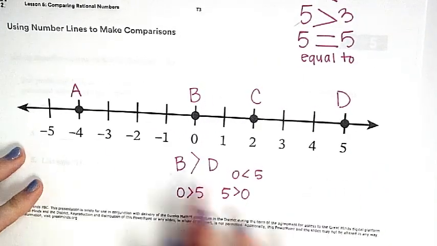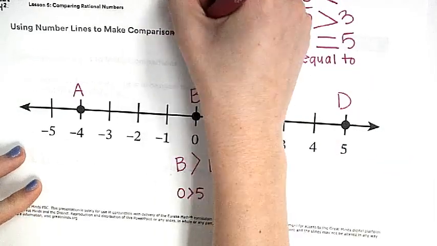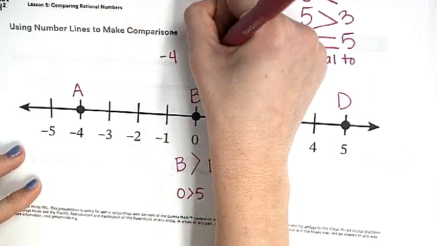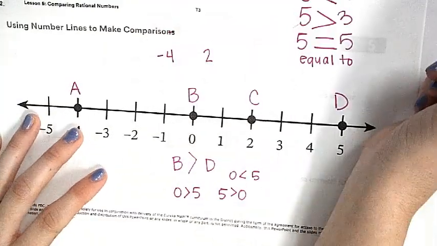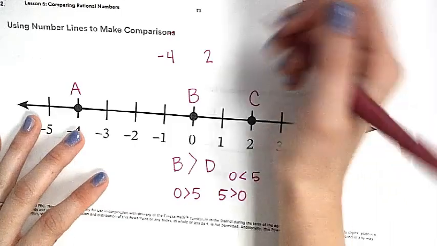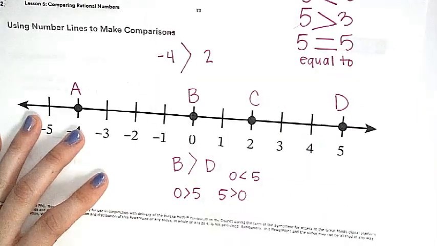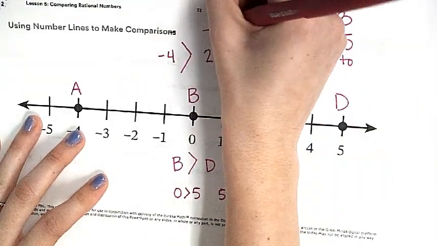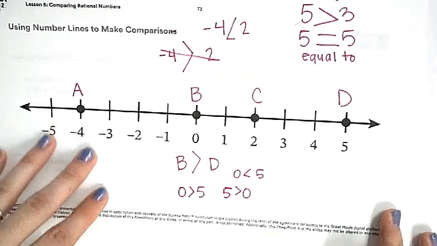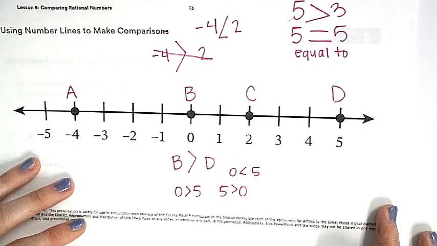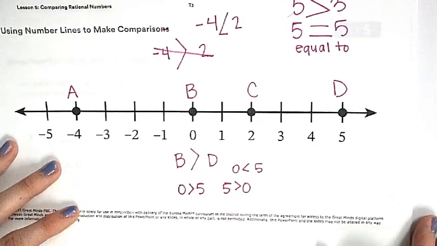Let's look at some of our other ones. We've got -4 and +2. Is -4 greater than or less than +2? Less than. So which way? What should our alligator eat? Like this? Like this, right? Okay, thumbs up if you're understanding where we're at. It's okay if not, I just need to know. Okay.